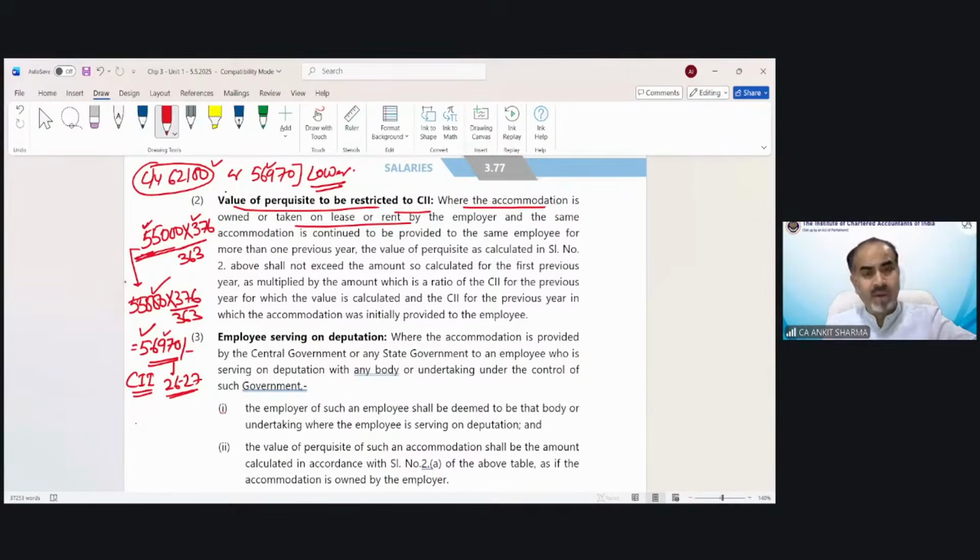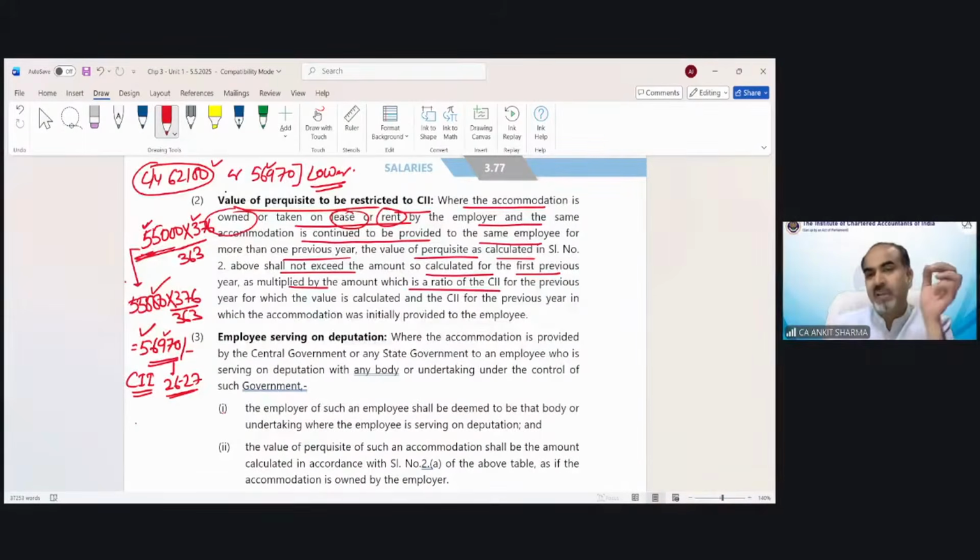And this will be applicable only if the property is taken on lease or rent. If it is owned or leased, in all cases, by the employer, and the same accommodation is continued to be provided to the same employee for more than one previous year, the value of perquisite as calculated in serial number 2 above shall not exceed the amount so calculated for the first previous year as multiplied by the amount, which is the ratio of the cost inflation index for the previous year for which the value is calculated, and the cost inflation index for the previous year in which the accommodation was initially provided to the employee.